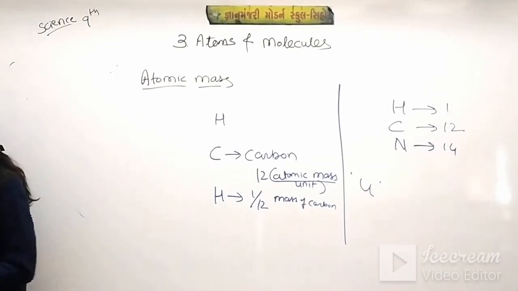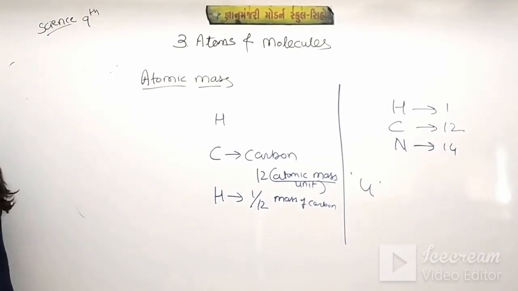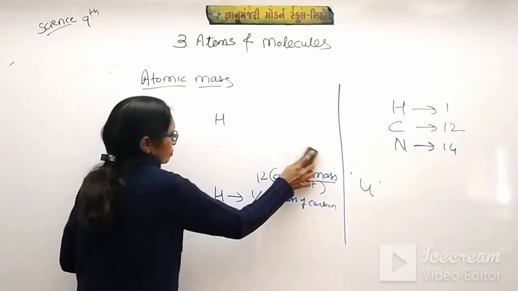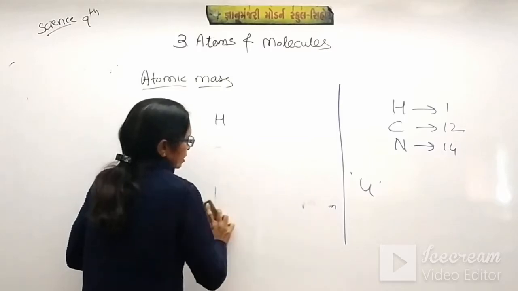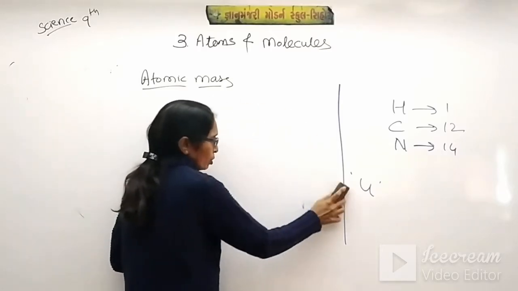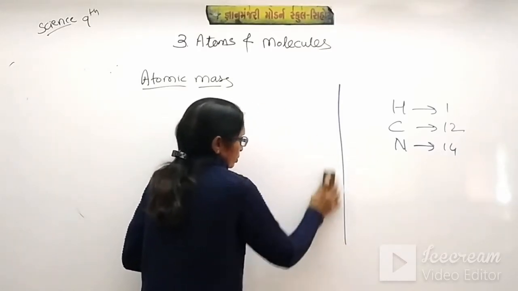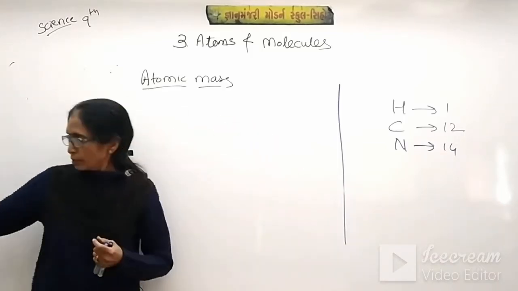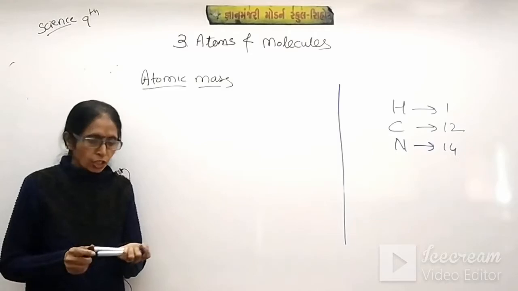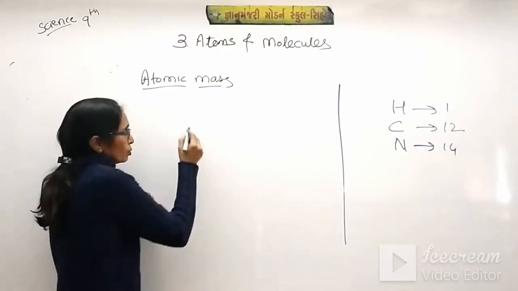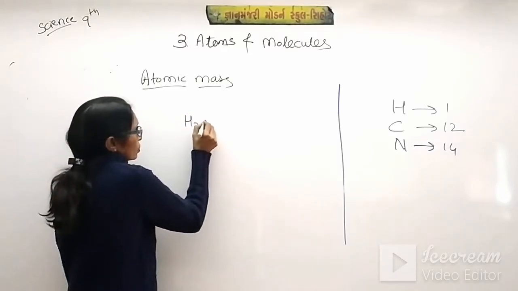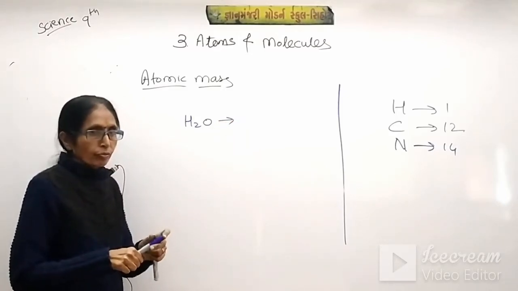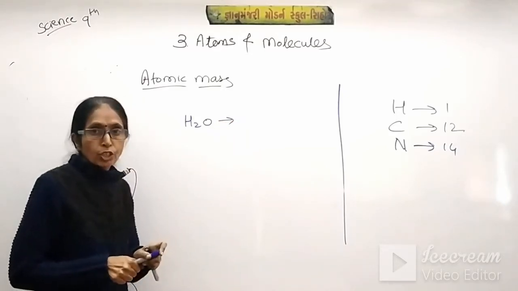Okay, I will tell you how it can be calculated. Suppose we take one molecule of water, H2O. What will be the atomic mass of one molecule of H2O?